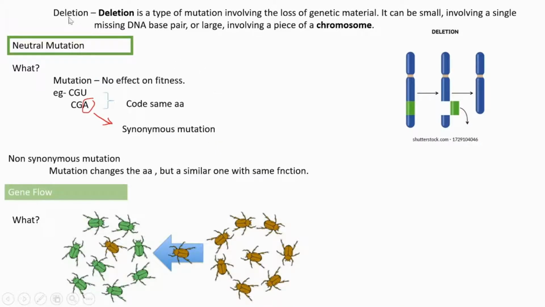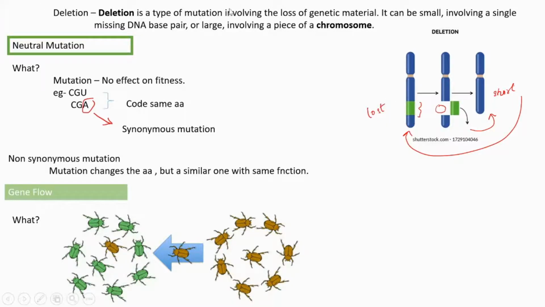Next, deletion. Deletion is another process that causes structural changes in chromosomes. In this picture it's very clear that this portion is lost here, and the resulting chromosome is short when compared with this one. This segment is lost. That is deletion.